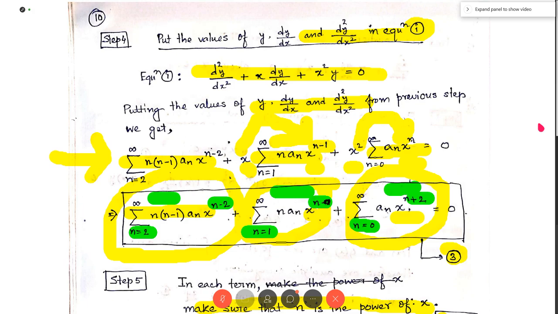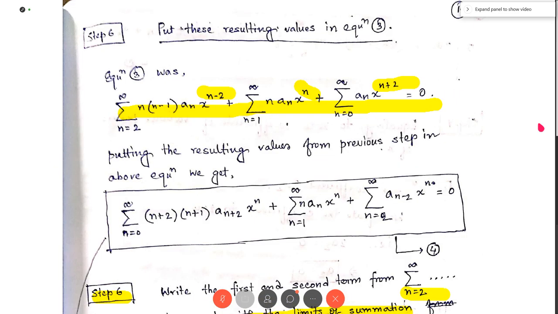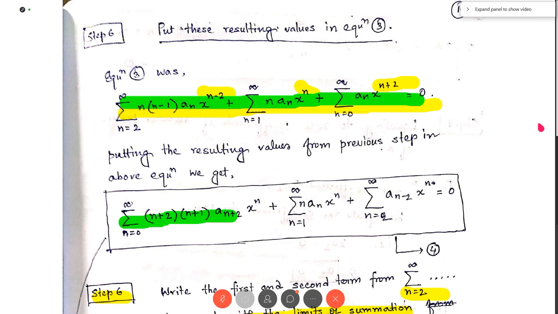Yes sir. So the first term is replaced by this, the second term is unchanged, and the third term is replaced by this equation, this term. So we have replaced this in here. This is equation 3. We have replaced those terms here. So this was the first term, this is the second term, and this is the third term. So this is equation 4. Okay, now